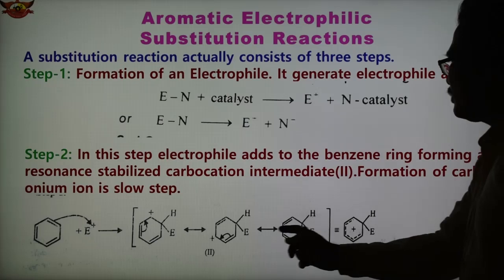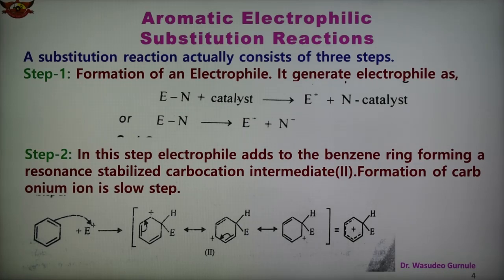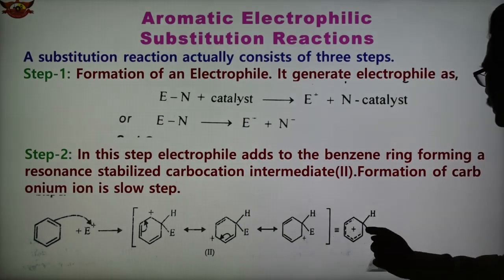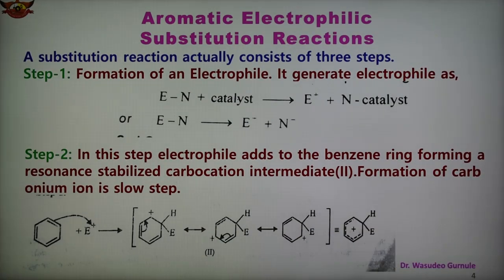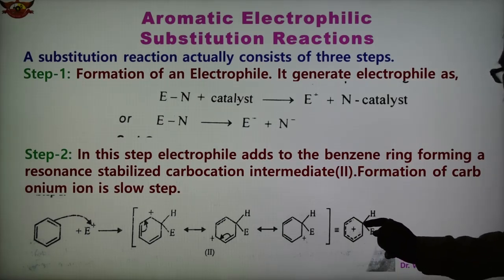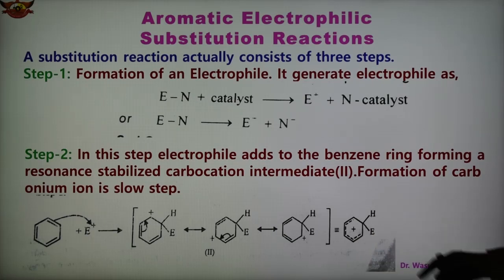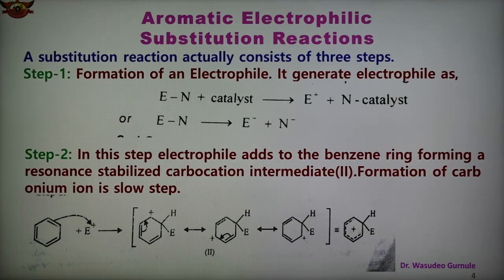So this is the attack of the electrophile, and these are the three structures: 1, 2, 3 are the resonance stabilized intermediates. A combination of all the resonance structures is the resonance hybrid. So we show it with dashes here, and here are E and H. This is the resonance hybridized product, or we can say the intermediate. In this way there are three structures for resonance hybridization. The positive charge is oriented at the alternate carbons, and we obtain the resonance hybrid structure.